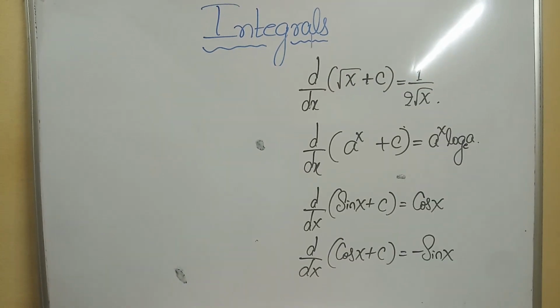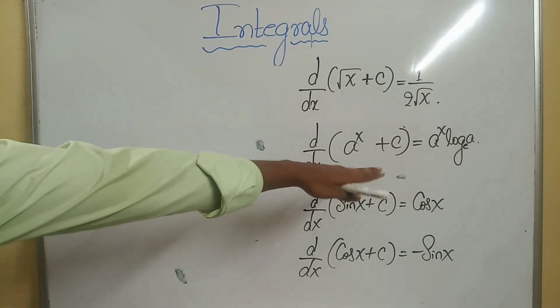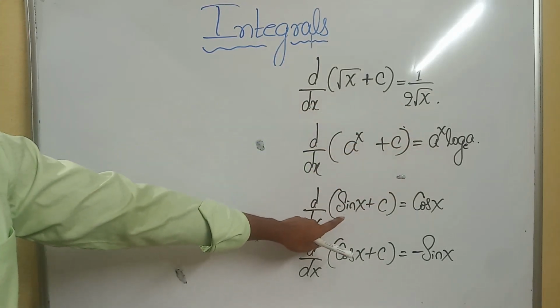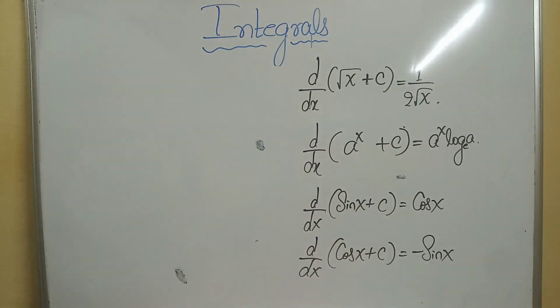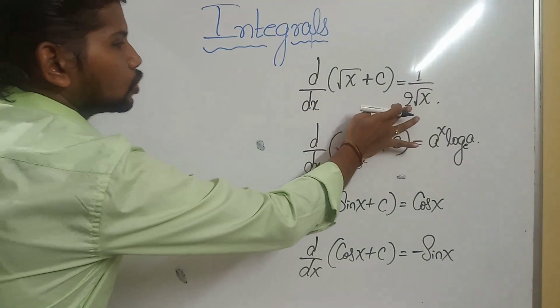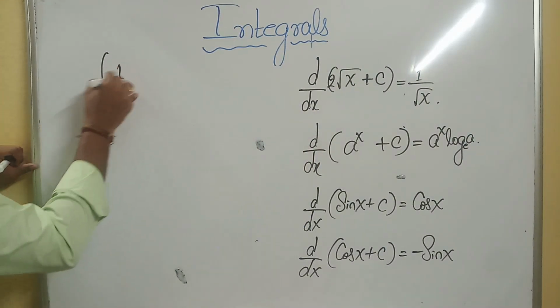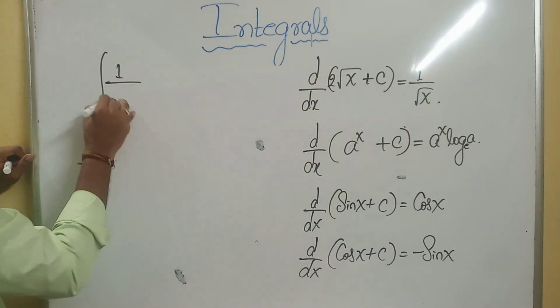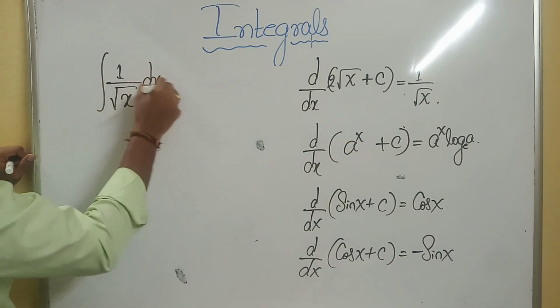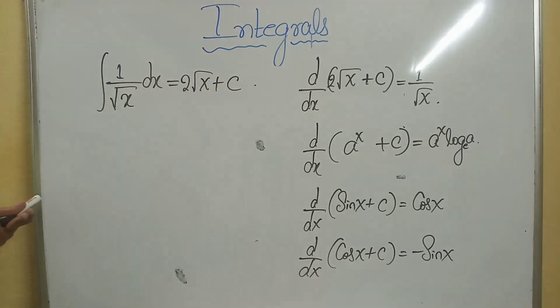We already know these formulas. Root x derivative is 1 by 2 root x, a raised to x derivative will be a raised to x log a with the base e, sin x derivative is cos x, cos x derivative is minus sin x. How do I need to alter these formulas for the integrals? Concentrate. I'd like to move this 2 to the left hand side, as it is a constant. Means the integral of 1 divided by root x dx will be 2 root x plus c. You can check, the derivative of 2 root x is again 1 by root x only.